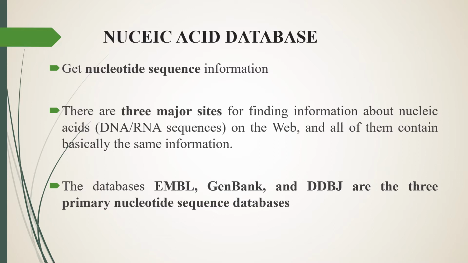Here we get information about nucleic acid sequences or nucleotide sequences, like DNA and RNA sequence information. There are three major sites for finding information about nucleic acids on the web. They are EMBL, GenBank, and DDBJ. These are also known as primary nucleotide sequence databases.